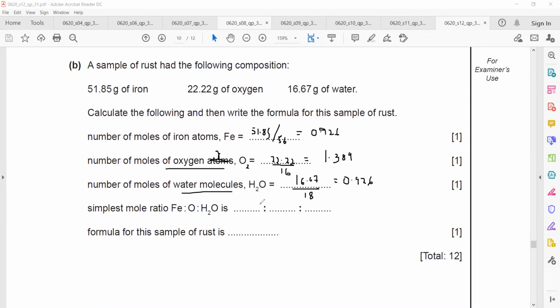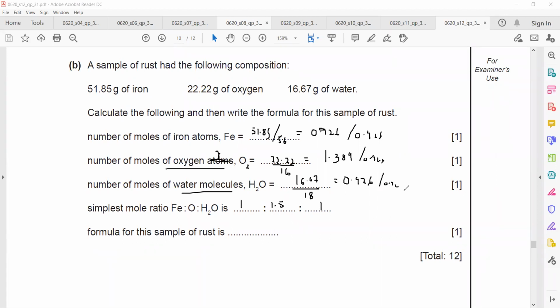So when I want to take a simplest ratio, I'll divide 0.926, 0.926 and 0.926. 1.389 divided by 0.926 is equal to 1.5. So it means 1, 1.5 and 1.